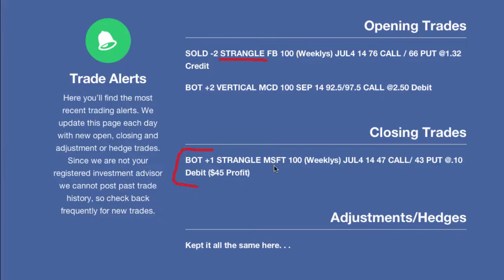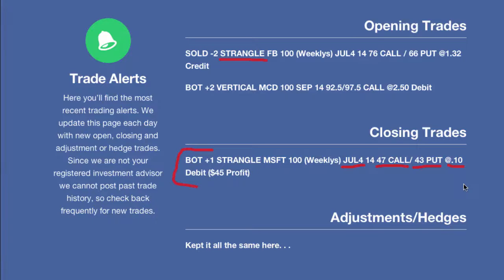evening. Now with Microsoft, we went ahead and bought back the July weekly contracts, so we did trade the front month contracts, and we had the 47 call above the market and then the 43 put below the market. Now, right after the market opened today, we entered an order to close this thing out at about 10 cents, right where it was trading. So that's ideally what our exit strategy is for these earnings trades.